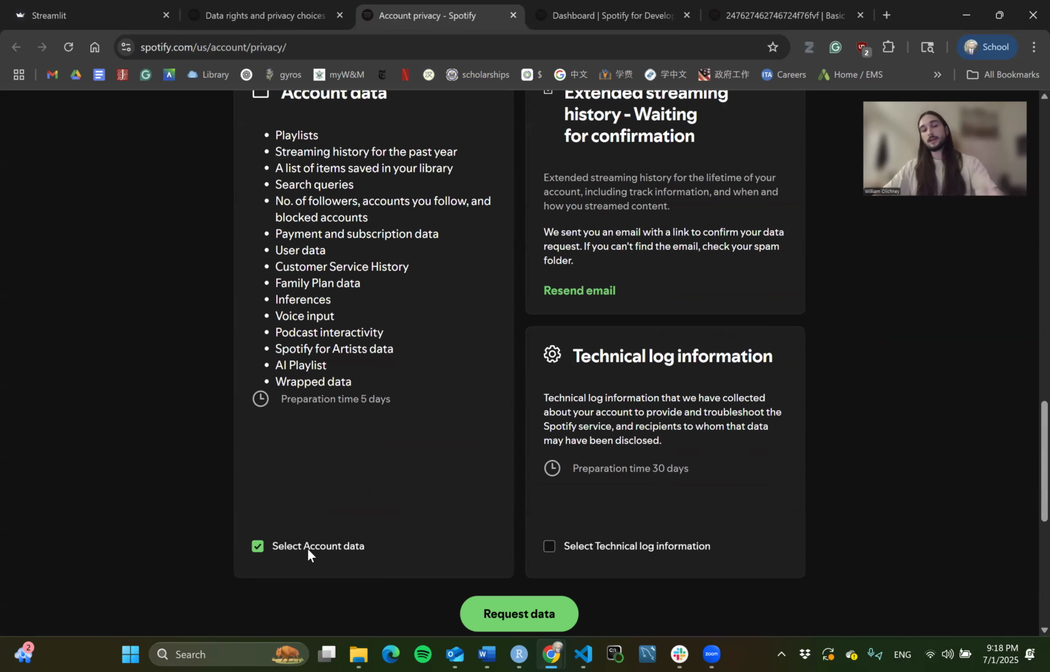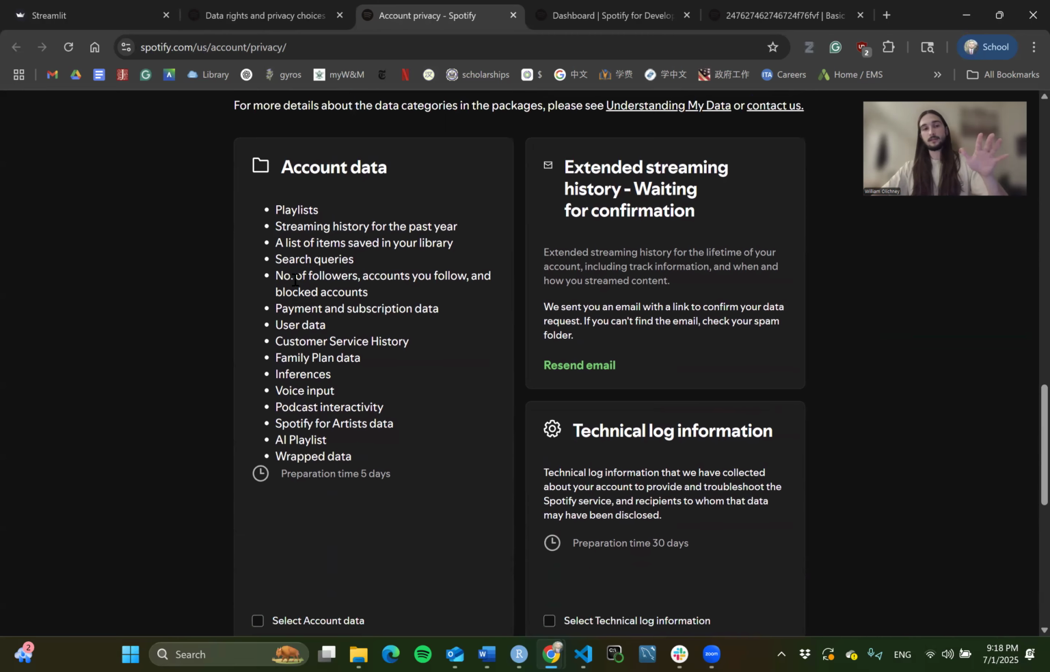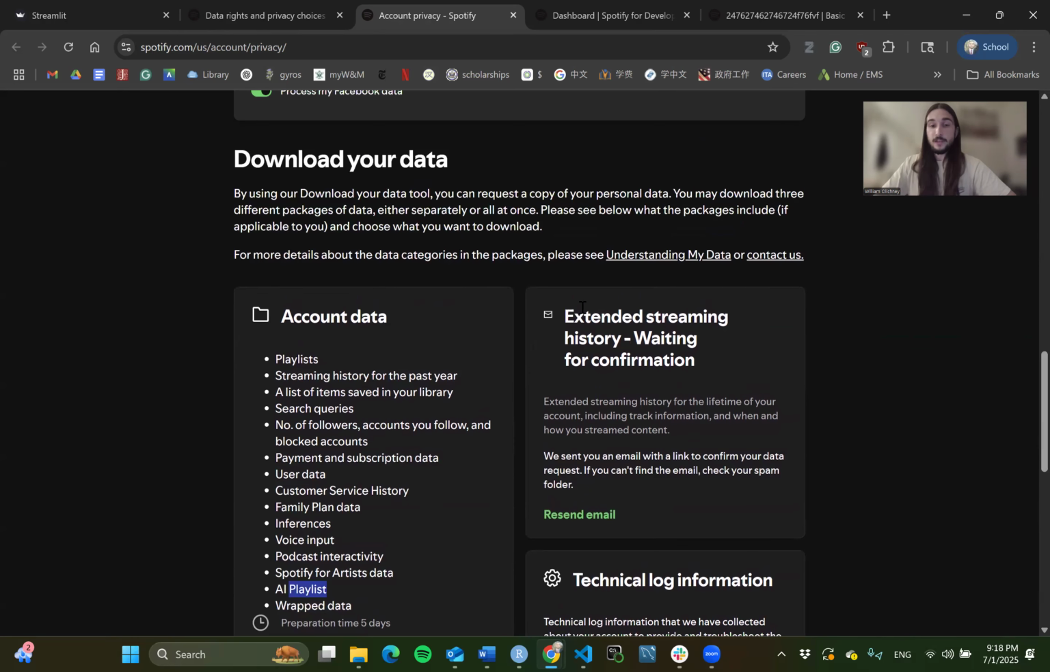I will not be selecting select account data. It does have some of your listening data. It includes podcasts, AI playlists, your Wrapped. That's just not what we're going to use for this model. Instead, we're going to use extended streaming history. This is a little bit more parsimonious for the data you want, the stuff that's going to matter for the model. I don't really want your customer service history. I'm not a huge fan of that.